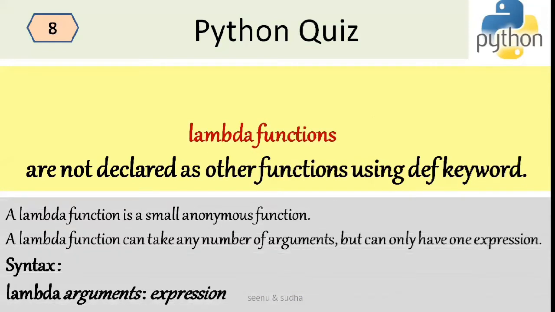A lambda function is a small anonymous function. The lambda function can take any number of arguments, but it will return only one expression. So what is the syntax? The syntax is lambda followed by the arguments, colon, then the expression. It can take any number of arguments, and then it will do some computation. There will be only one expression. It will compute and return it.